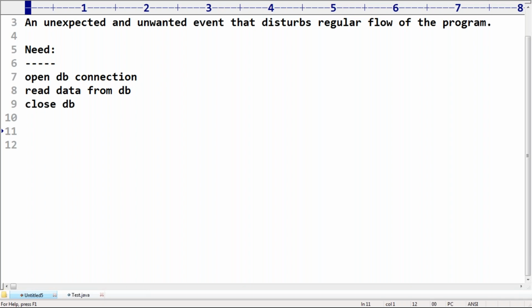So the biggest purpose of exception handling is, sir, I don't want abnormal termination. I want graceful termination. Even if something goes wrong, no problem, we should be in a position to handle it and terminate gracefully.